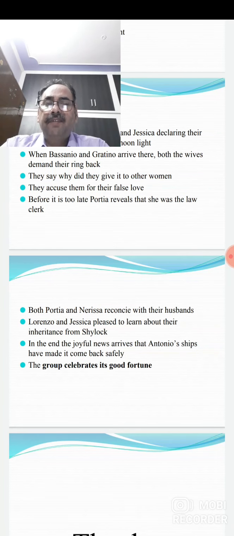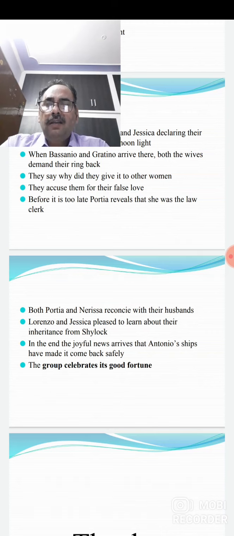In this way, we find in this comedy that all these groups celebrate their good fortune, and this is the story of the Merchant of Venice.